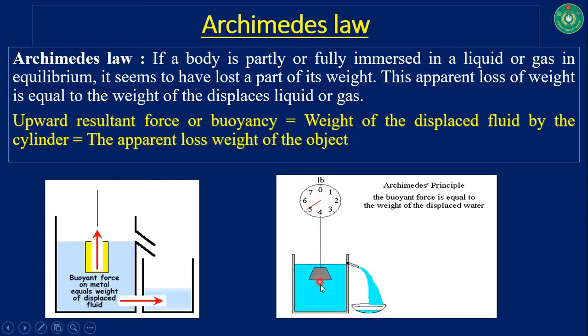When it is submerged in water, it loses some weight and becomes 4, and the displaced water is 3, and this makes 7. So it is very clear to you that when a body is submerged inside a liquid, some water is displaced by this object, and this body loses some force, and it is called apparent weight or force.